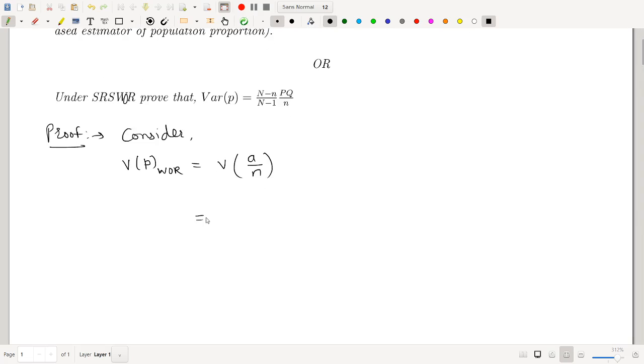which is equal to the variance of summation i running from 1 to small n, small yi, upon small n.